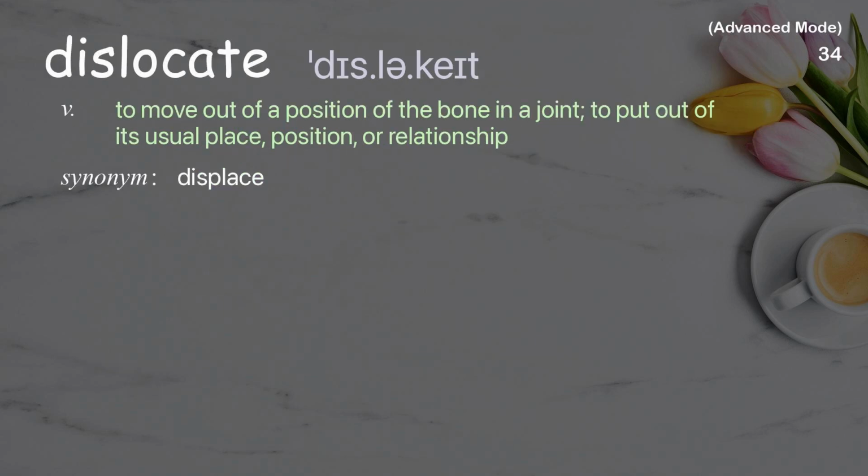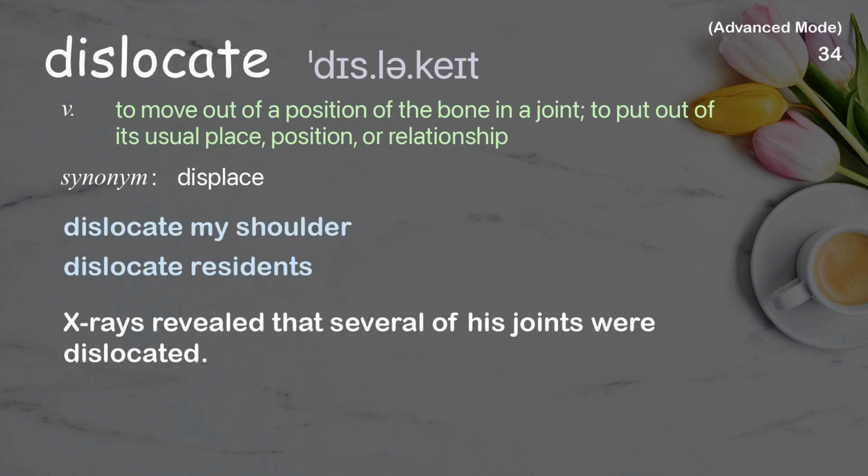Dislocate. To move out of position, as a bone in a joint, to put out of its usual place, position, or relationship. Examples: Dislocate my shoulder. Dislocate residence. X-rays revealed that several of his joints were dislocated.